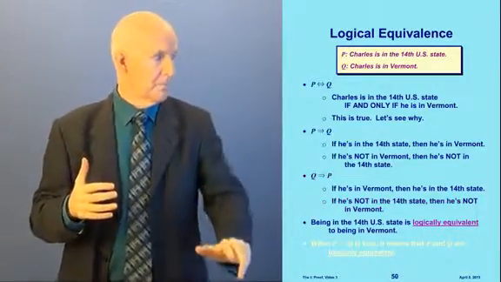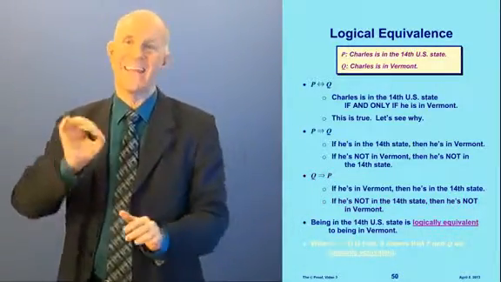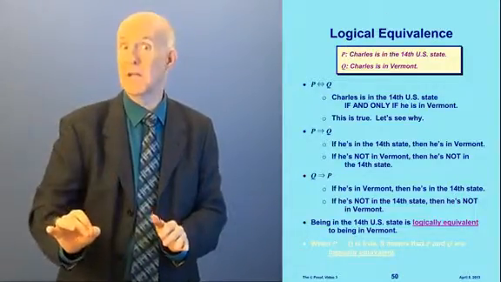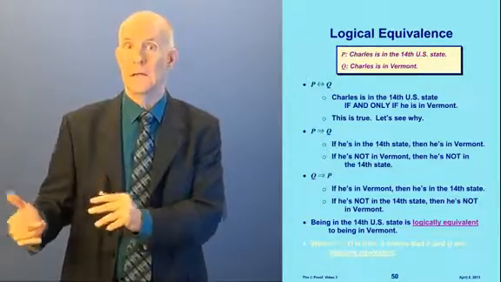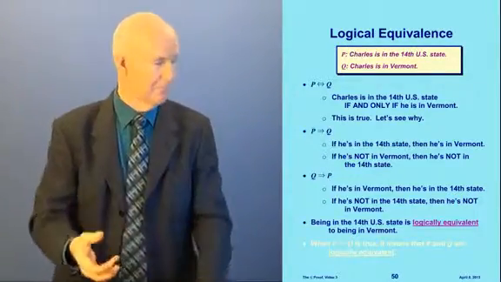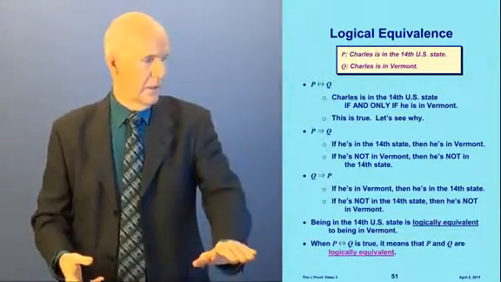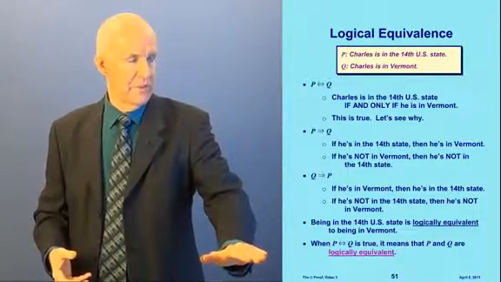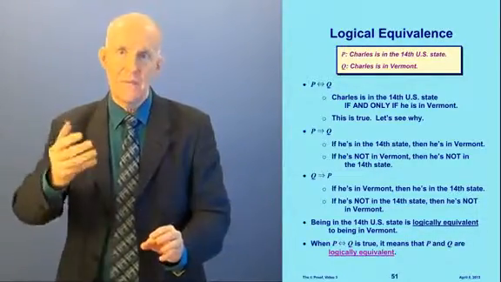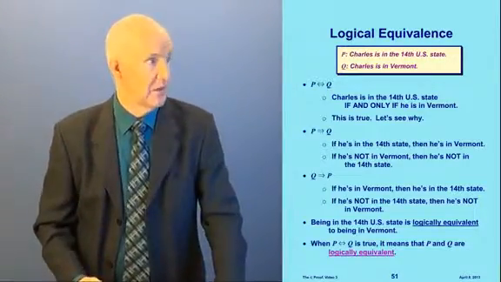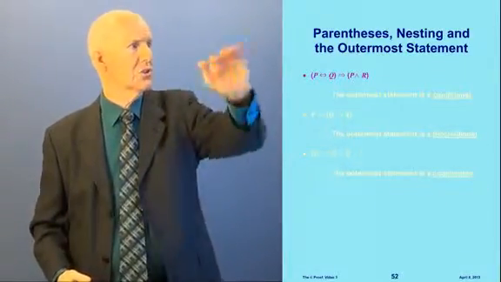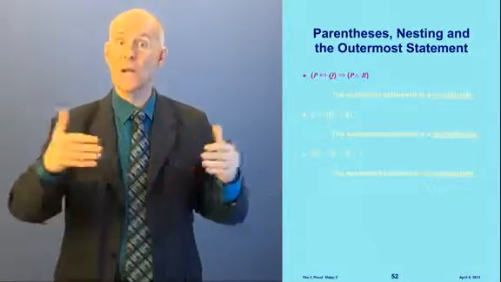Because being in the 14th state is logically equivalent to being in Vermont. You're either in Vermont or you're not. You're either in the 14th state or you're not. And if you're in, they're the same. In other words, when P if and only if Q is true, it means that P and Q are logically equivalent.